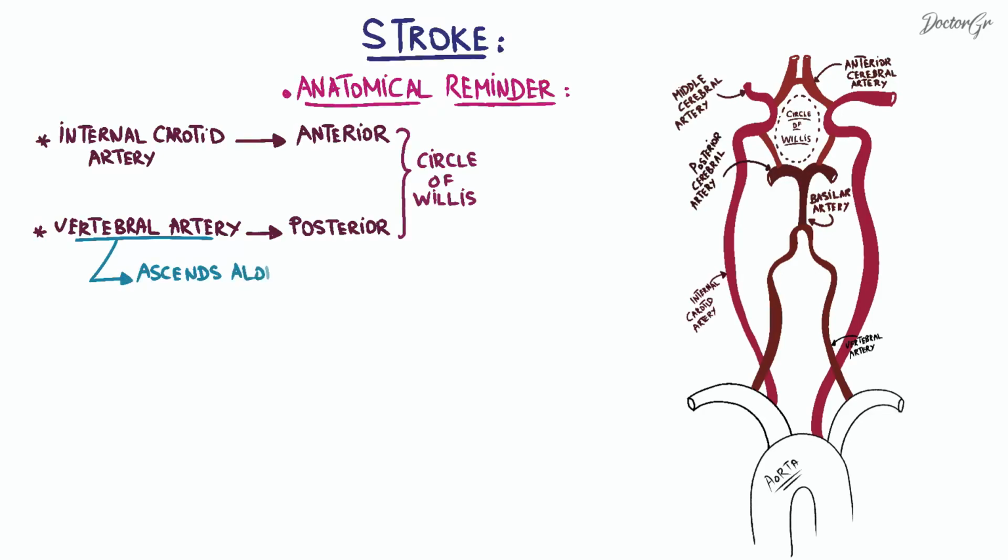The vertebral artery ascends along the spinal column and enters the skull. The two vertebral arteries join together to form the basilar artery, which supplies blood to the posterior part of the brain, including the brainstem and the cerebellum. Now let's talk about stroke.